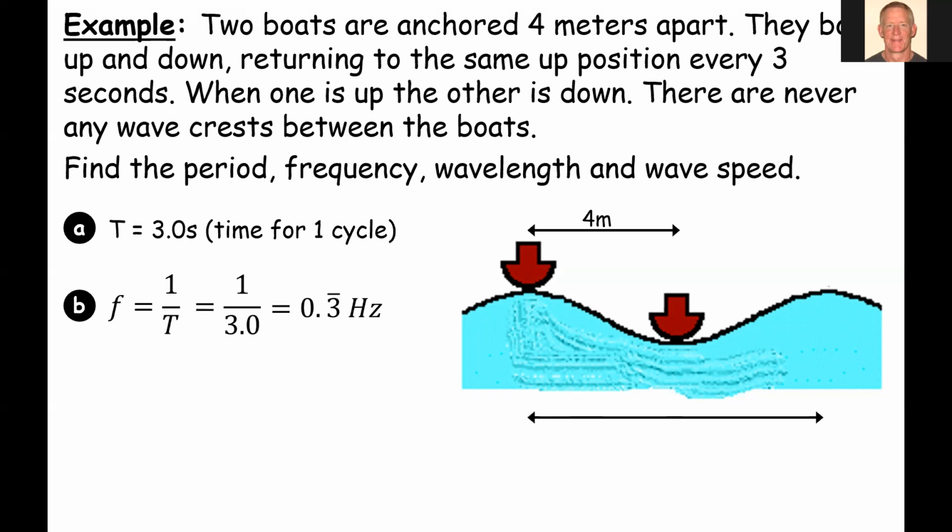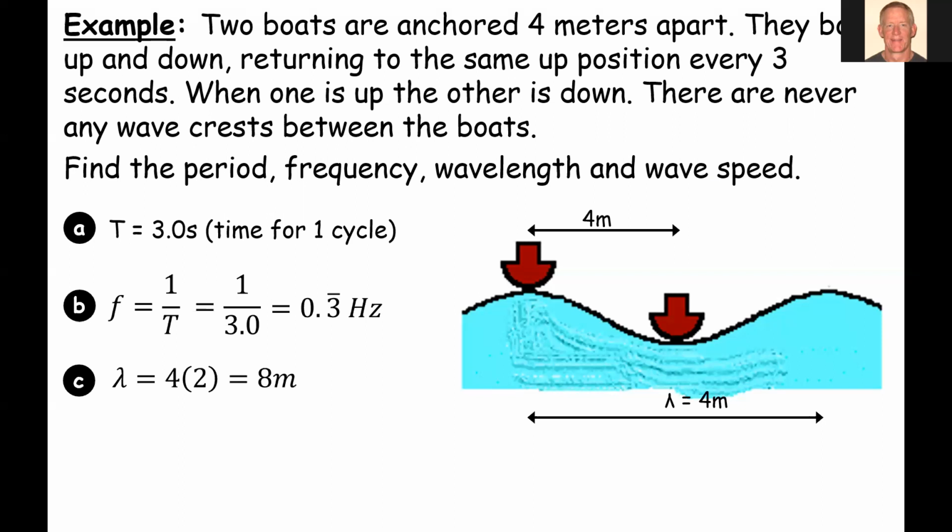Now, it tells us that the boats are 4 meters apart, but when one is up, the other is down, and there are never any crests between them. So the distance between the boats actually represents a half of a wavelength. So if a half wavelength is 4 meters, the full wavelength is going to be 8 meters.